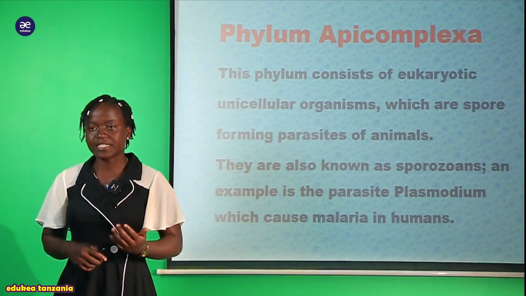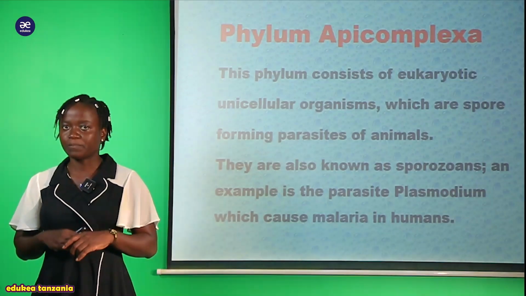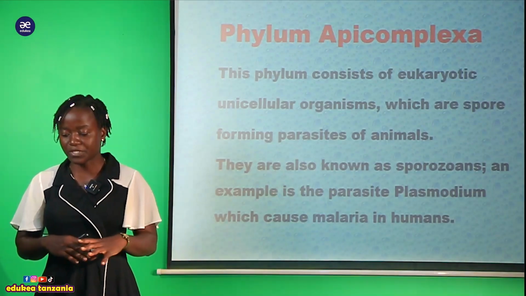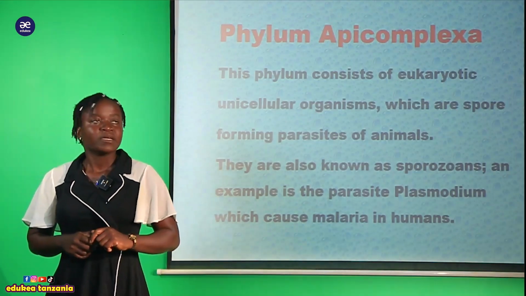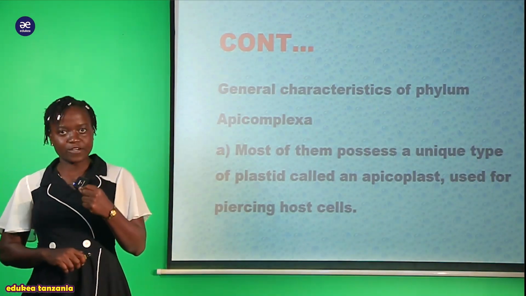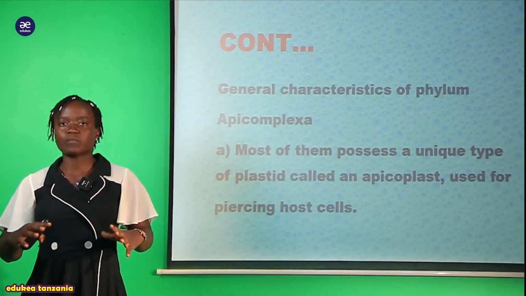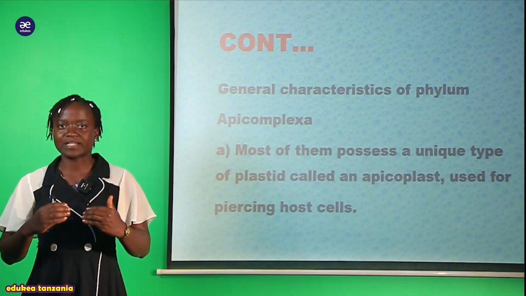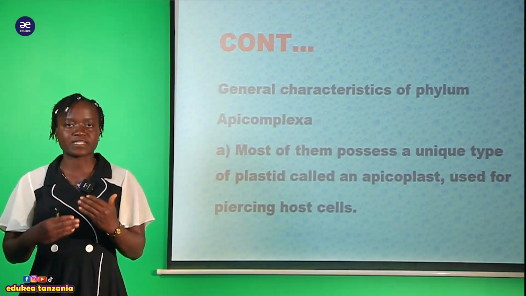And now, my students, after we have seen the introduction on this phylum Apicomplexa, now I'll take you through the general characteristics of this phylum. As I have said, we are discussing the general characteristics of this phylum Apicomplexa. Wale member wote wanaopatikana kwenye phylum Apicomplexa, hipi characteristics zao, sifa zao ni zipi?